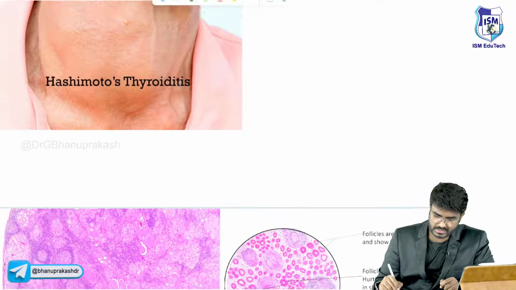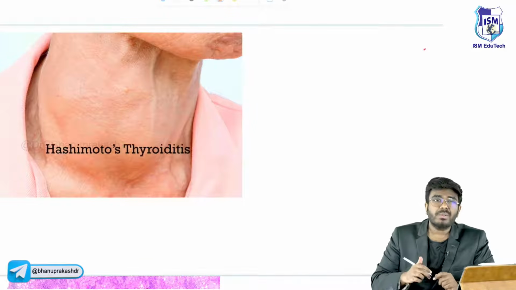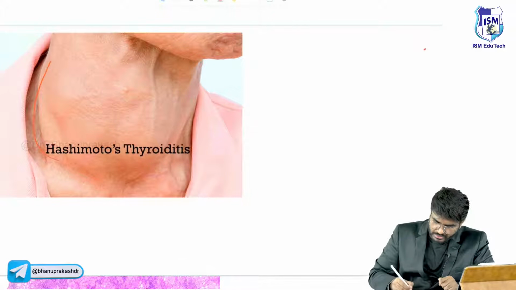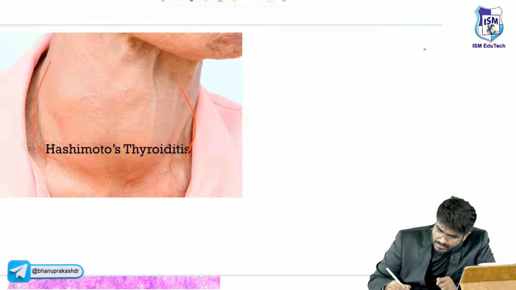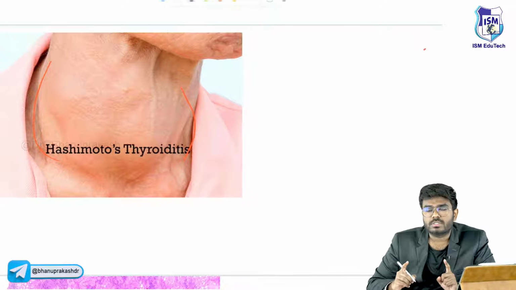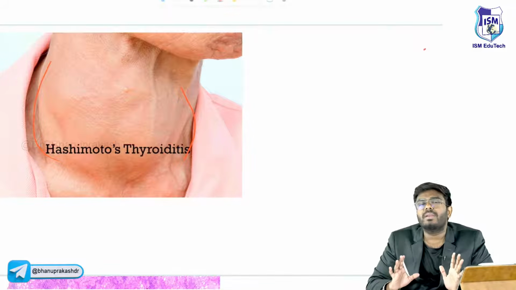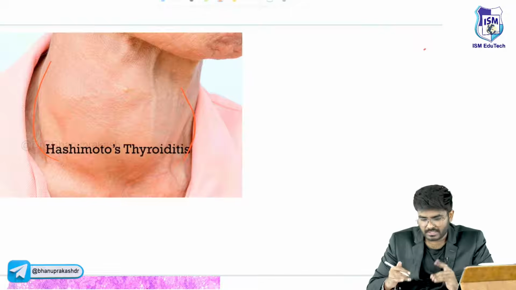Now let's begin with the first type of thyroiditis, that is Hashimoto's. Look here, this is Hashimoto's thyroiditis. Is it a painful or painless condition? All of the thyroiditis are usually painless, sir. This is also painless.